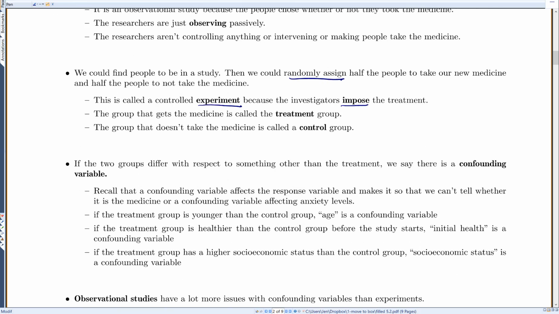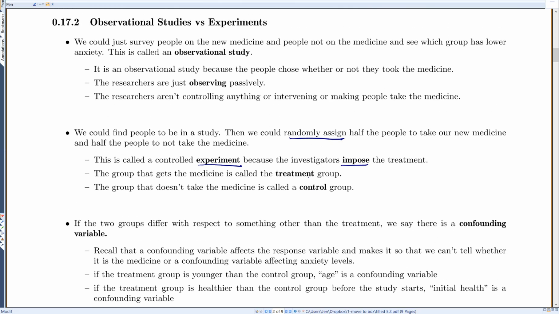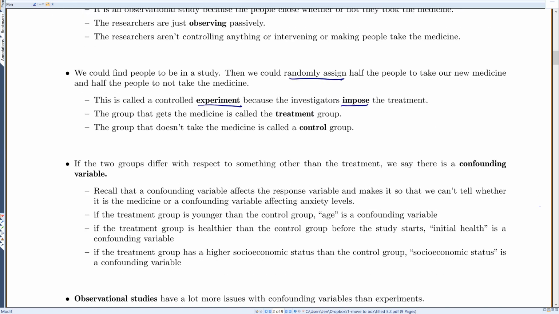Okay. But the key thing with an experiment, we will ask you on your homework, is this an experiment or an observational study? So an experiment, we put people into the groups. We make the people take the medicine. An observational study, we just let them do what they want and we just watch them. We don't do anything to the people in an observational study.